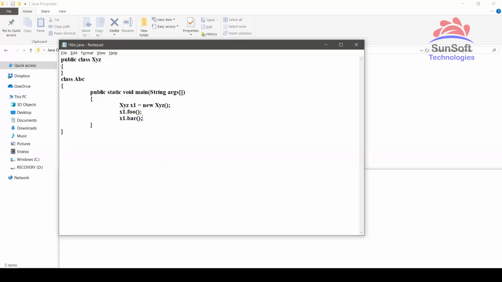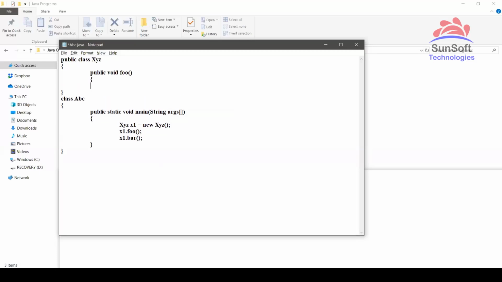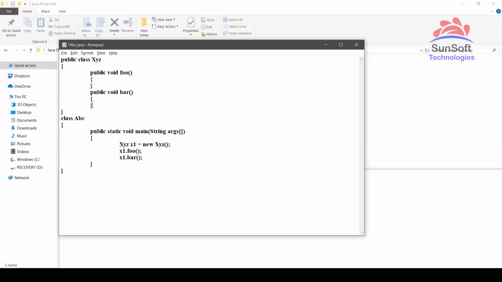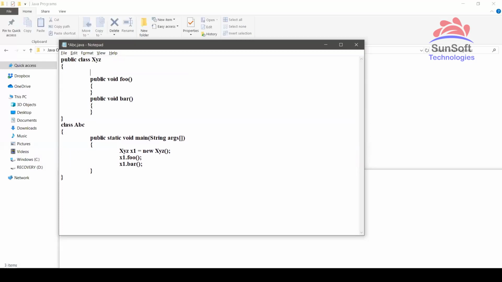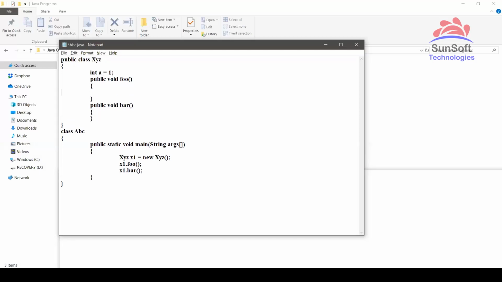Then there will be two methods, public void foo and public void bar, and then they will have some variable declared here, like int a equal to 1, and then some for loop.